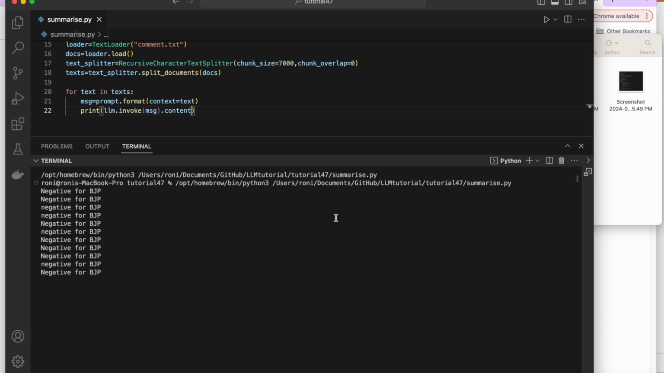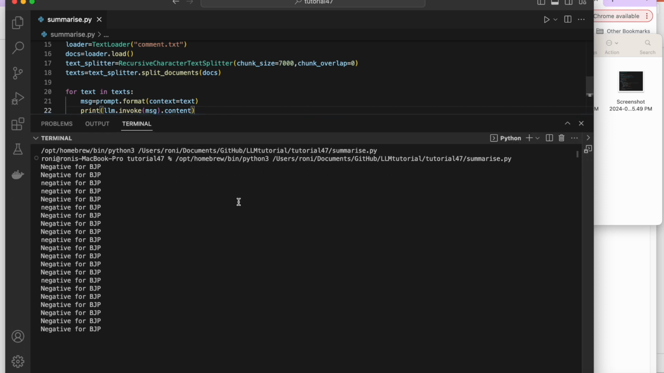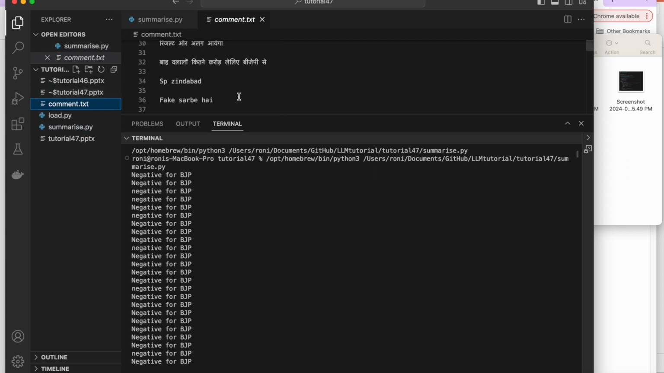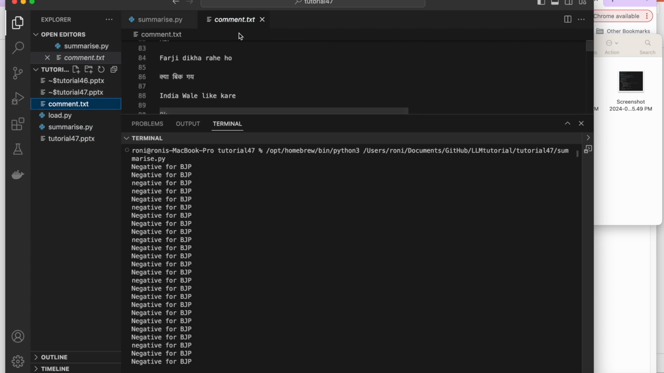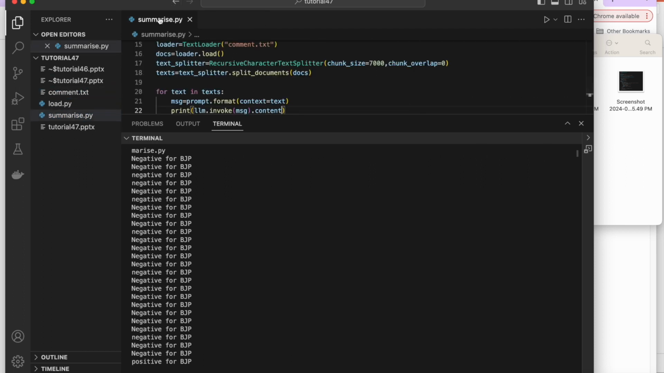Okay, I need to actually modify my template as well. So I'll do it now. Okay, this is very surprising. So basically, this is very surprising. Out of that, only one positive for BJP.